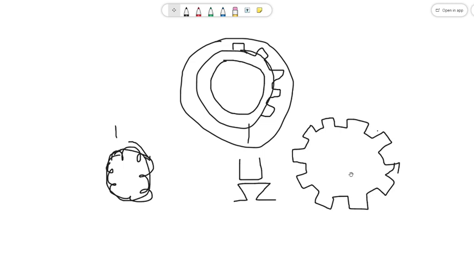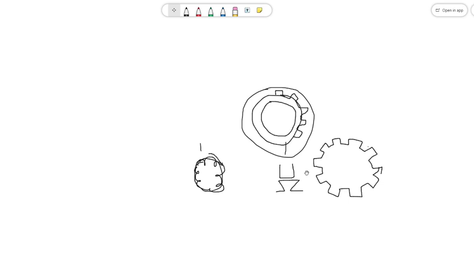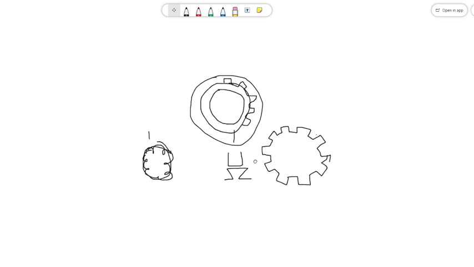But in the case of rotating machines or any machines, the flux which is linking with the conductor is called useful flux. Other than that, flux is called leakage flux. Okay, for example, see.